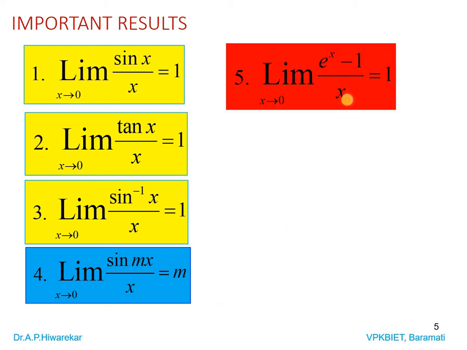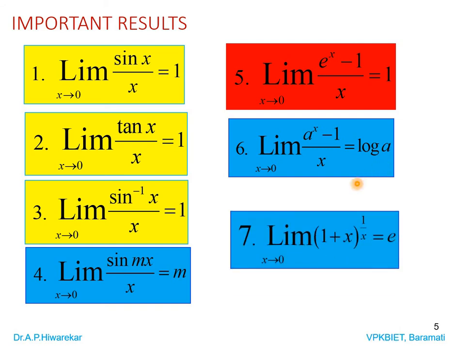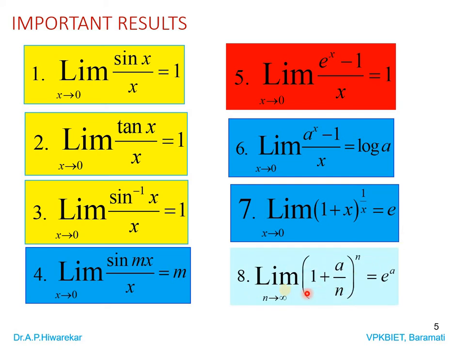Limit of e power x minus 1 divided by x as x tend to 0 is 1. Limit of a power x minus 1 divided by x as x tend to 0 is log of a. Limit of (1 plus x) power 1 by x as x tend to 0 is e. Then limit of (1 plus a by n) power n is equal to e power a, where n is tending to infinity.